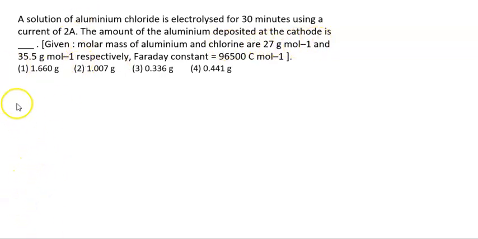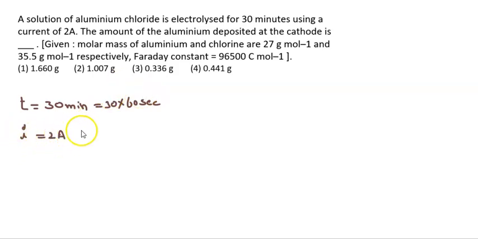So in this question, the time t is equal to 30 minutes, which can be written as 30 into 60 seconds, and the current I is equal to 2 amperes. For the aluminium deposited, we must know the equivalent weight of aluminium. Equivalent weight of aluminium is equal to atomic weight 27 by n factor, and the n factor for aluminium is 3 because Al3+ has been changed to Al. That will be equal to 9.